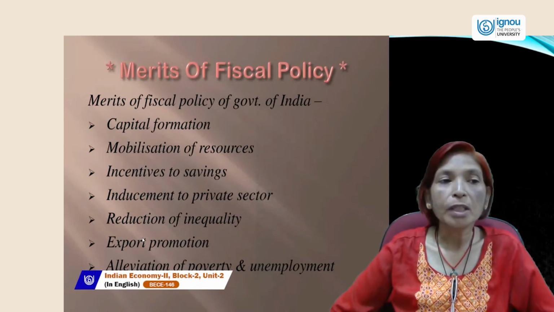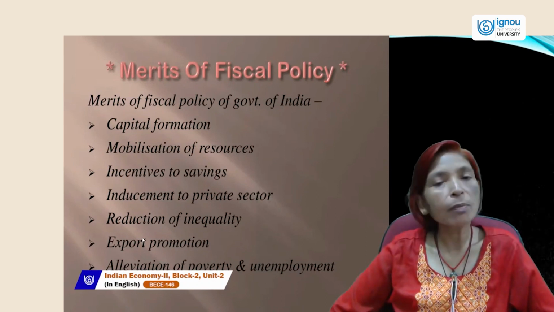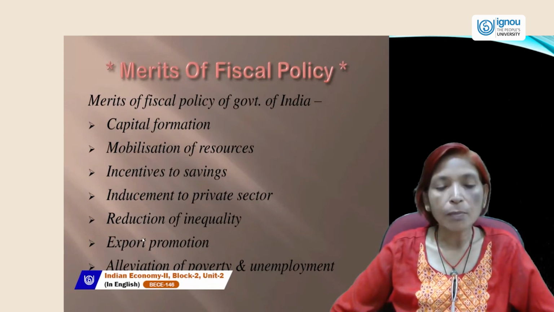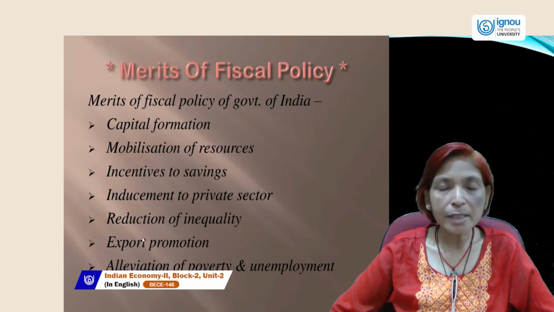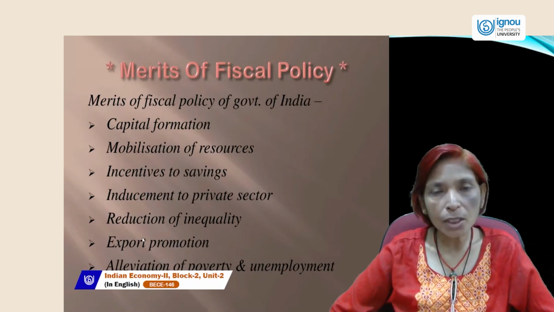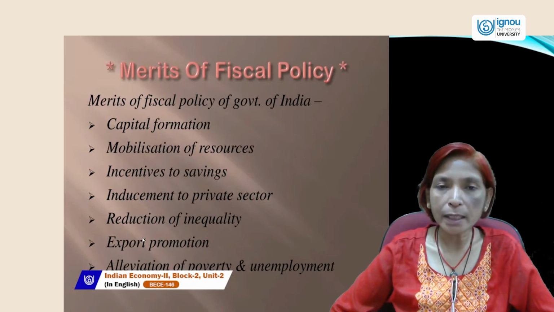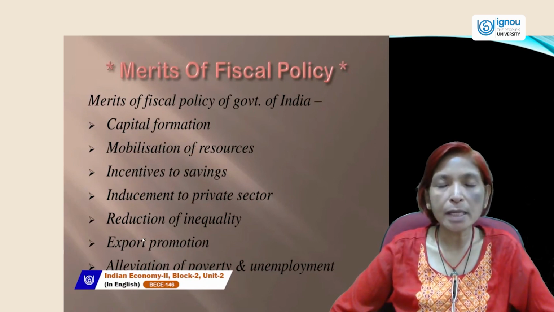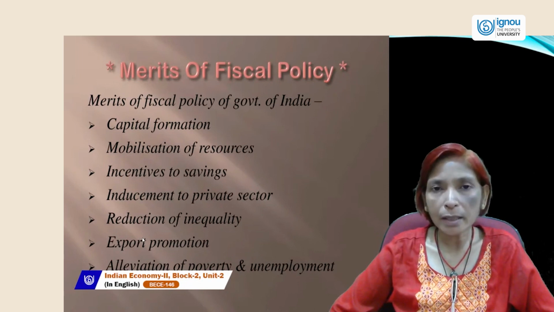Next merit of fiscal policy is alleviation of poverty and unemployment. Government can alleviate poverty and unemployment through specific programs like Jawahar Rozgar Yojana, Pradhan Mantri Rozgar Yojana, Swarna Jayanti Gramin Rozgar Yojana, Swarna Jayanti Shahri Rozgar Yojana, National Rural Employment Guarantee Act, MGNREGA, Mahatma Gandhi National Rural Employment Guarantee Act, which provides 100 days job assurance and guarantee.